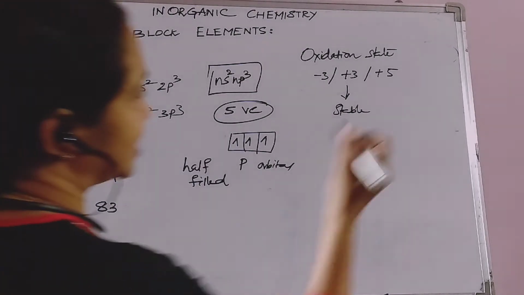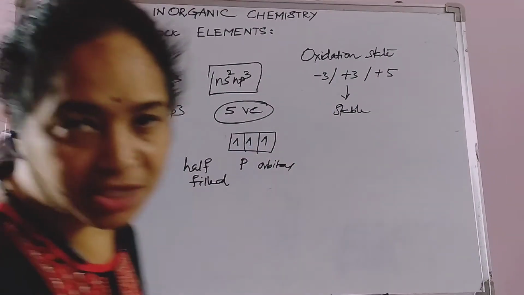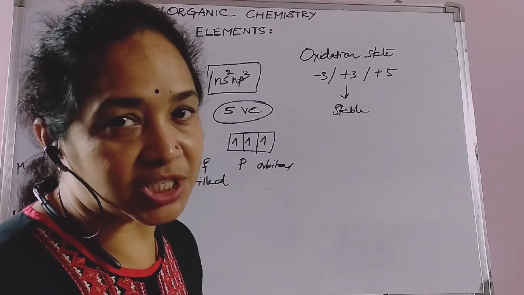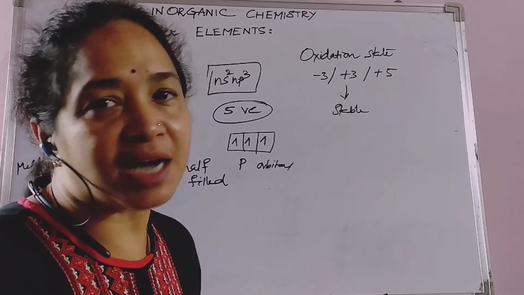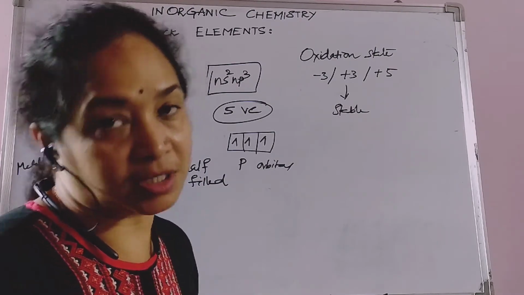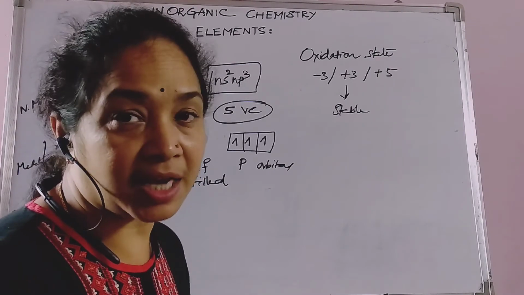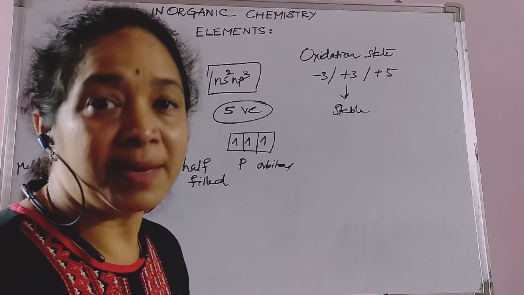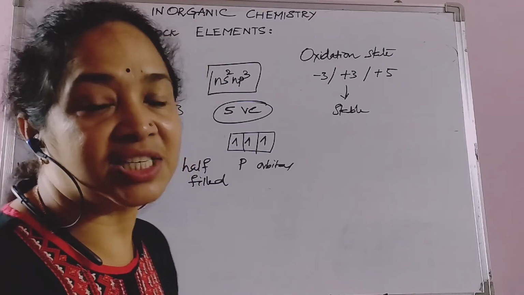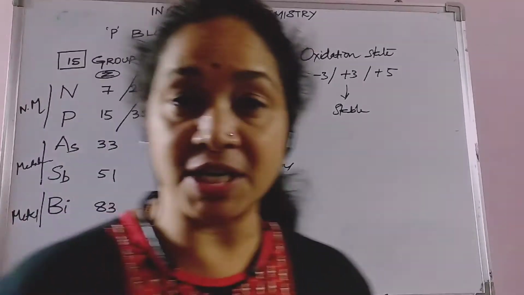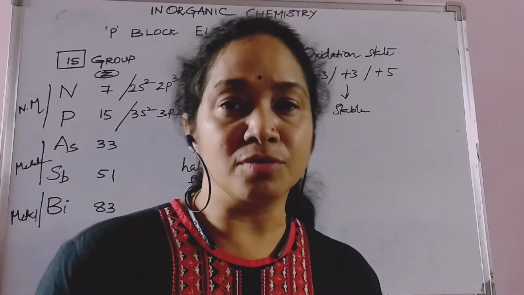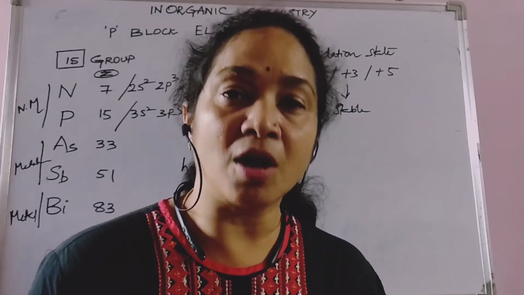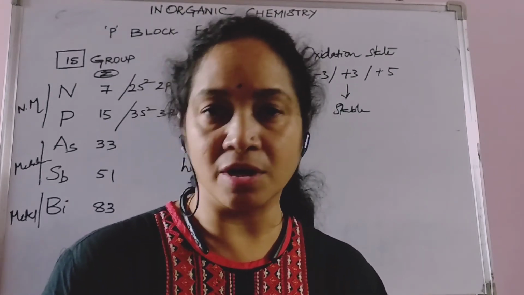Now, here, as I told you, the stabler form is the +3 oxidation state. Nitrogen forms only compounds with +3 oxidation state. It cannot form any pentahalides unlike phosphorus. Phosphorus forms pentahalides like phosphorus pentachloride. But nitrogen cannot form NCl5 because of the non-availability of d orbitals. Nitrogen does not possess any d orbitals, so it cannot extend its covalency beyond 3. That is one of the anomalous natures of nitrogen.